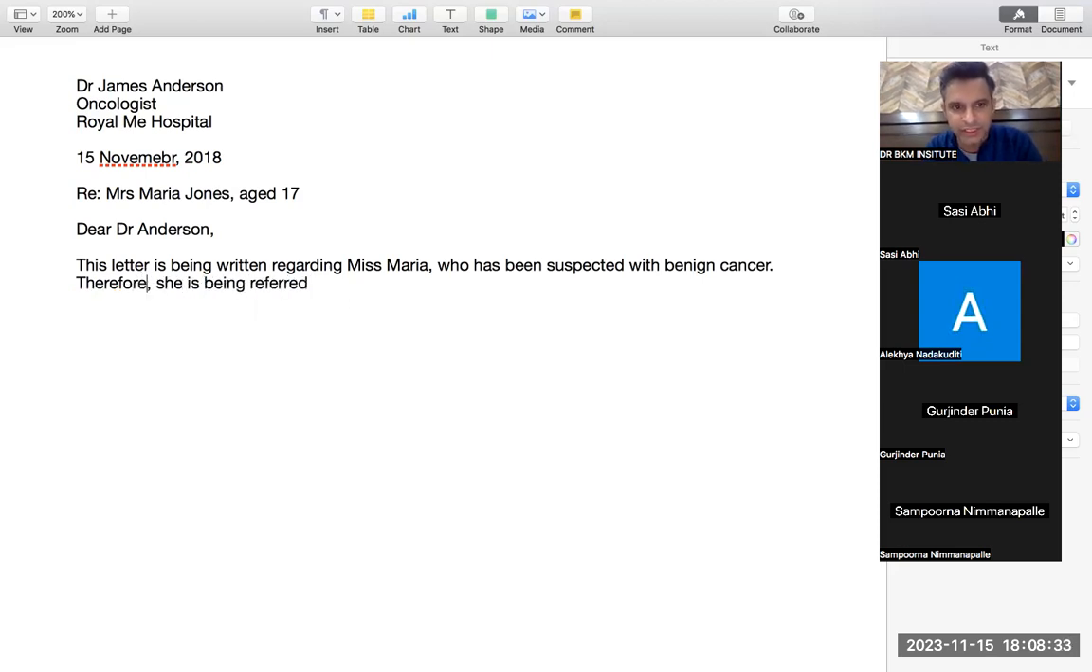So notice all these things. Notice all the connectors like who, comma, who. So the comma comes before the connectors. Notice all these small things. Please do not get bored with the lecture. It will be hardly 15 minutes, but you will learn everything about writing. Therefore, she is being referred under your expertise on urgent basis.